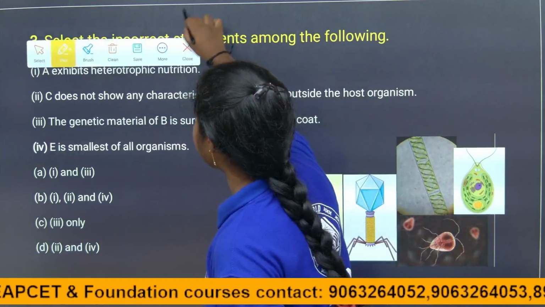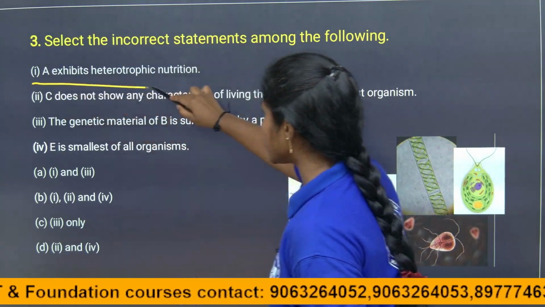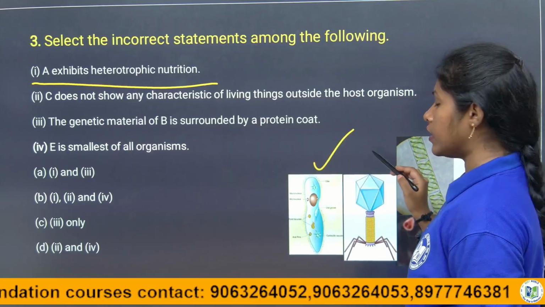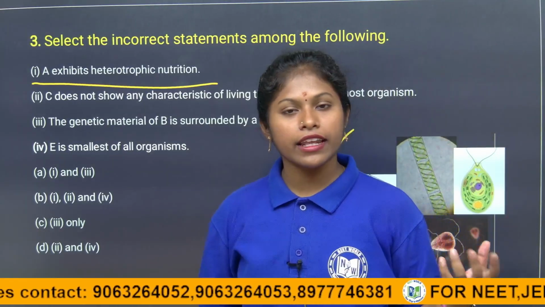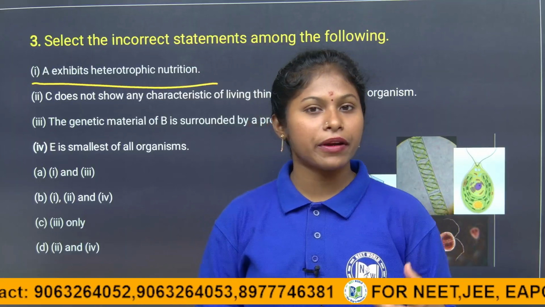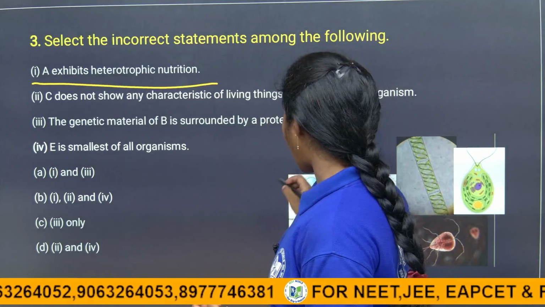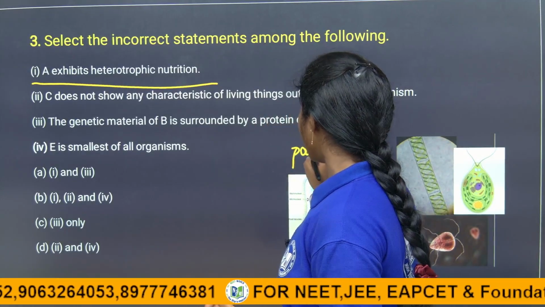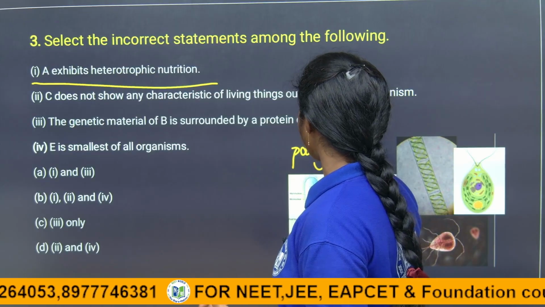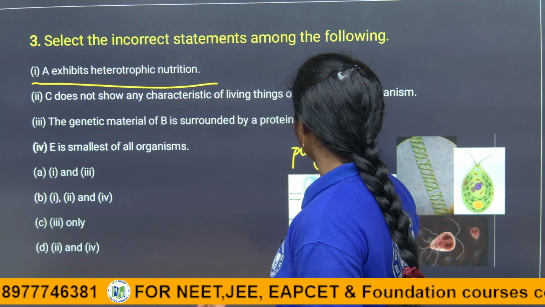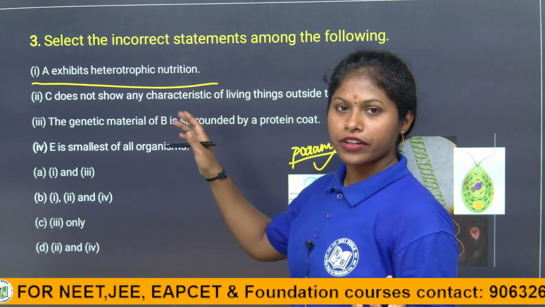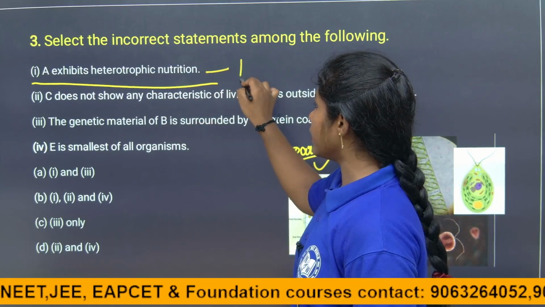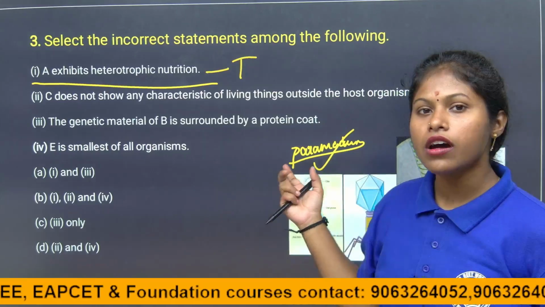So A exhibits heterotrophic nutrition. A is what, children? A exhibits heterotrophic nutrition. What is meant by it? It is depending on other organisms. They cannot prepare their own food. That is why they are depending on other organisms. So can Paramecium prepare its own food? No. Paramecium cannot prepare its own food. So that is why, children, A exhibits heterotrophic nutrition is the correct statement according to the options.